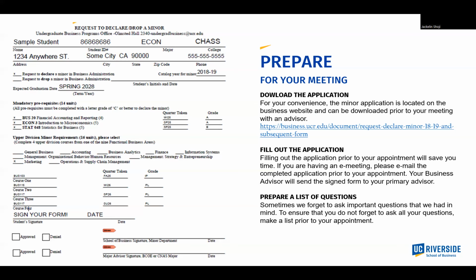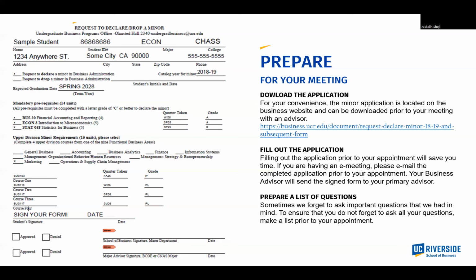I would like to note that the courses that you put on this application are not set in stone. Our college is aware that courses are not always offered or may be canceled for various reasons. It is perfectly acceptable for you to take a different course so long as they are part of the approved list for the minor you selected. You do not need to contact the academic advisor to make any changes to this form if you decide to take a different course.